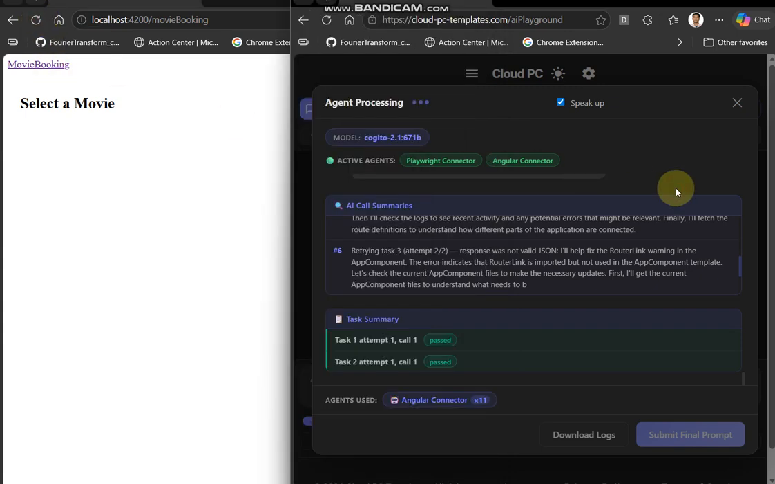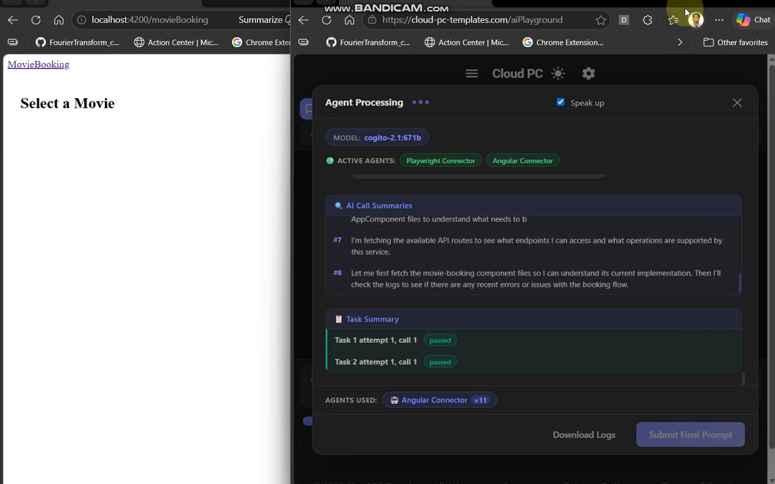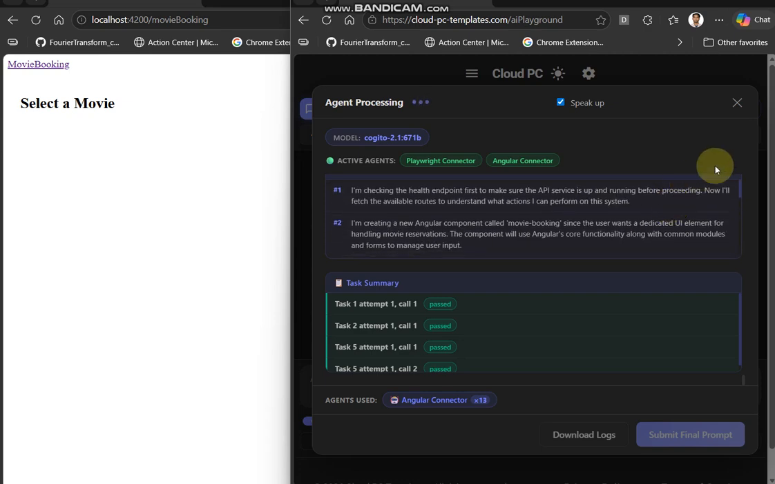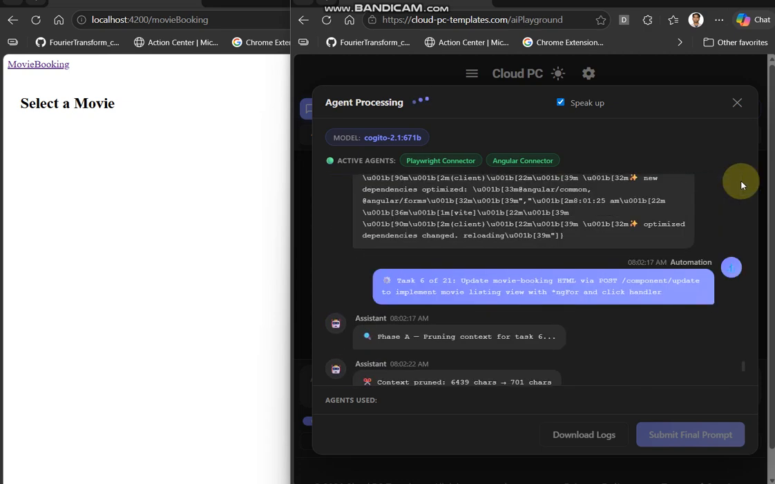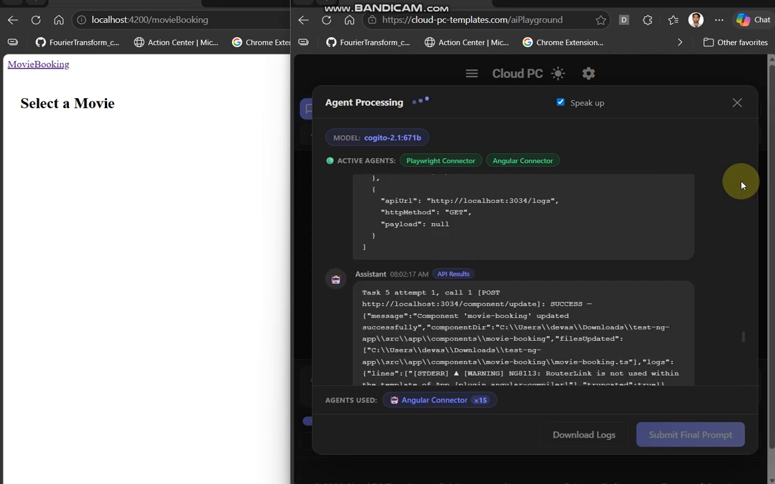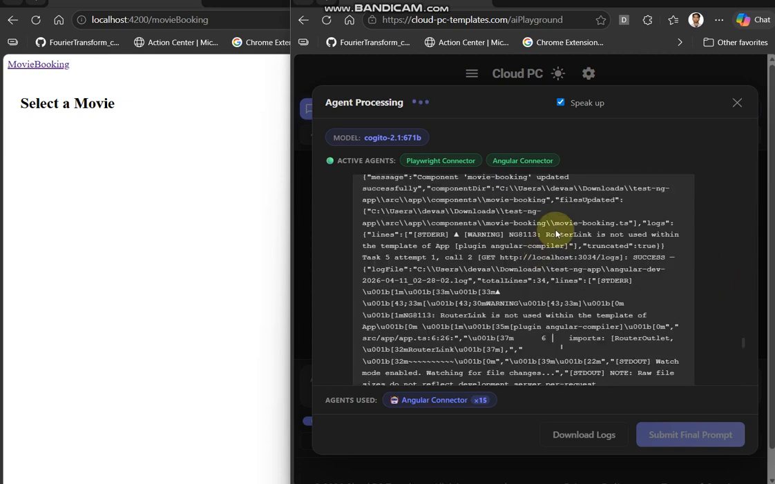Let me first fetch the movie booking component file so I can understand its current implementation. Then the movie booking component with the latest TypeScript interface for movie, which should help structure our booking data better. I'm checking the movie booking component files first because I need to understand how the booking system is currently implemented.